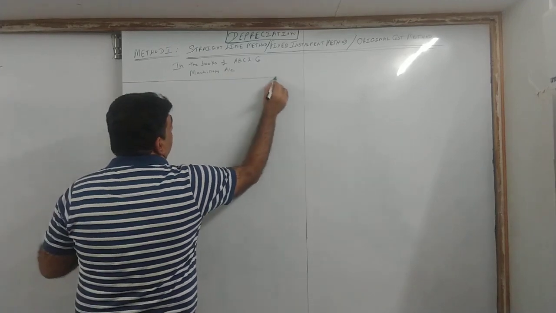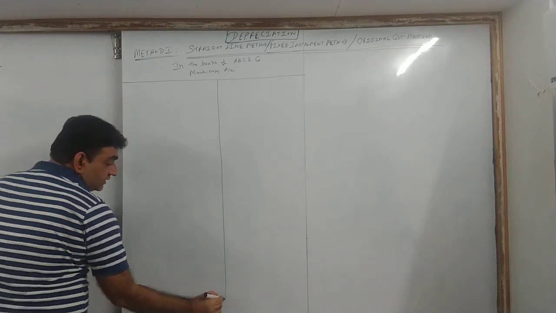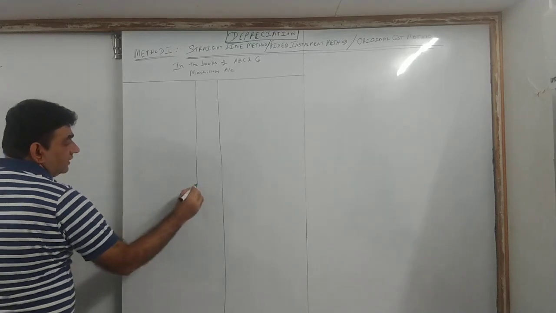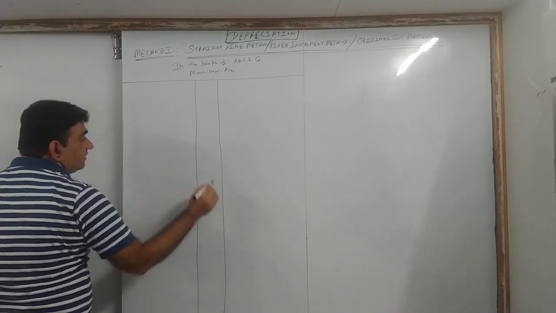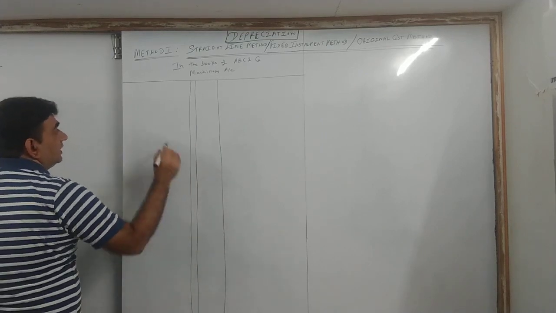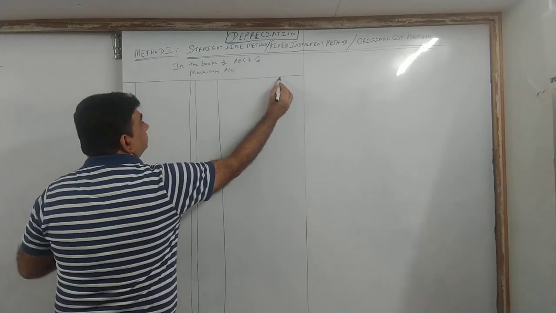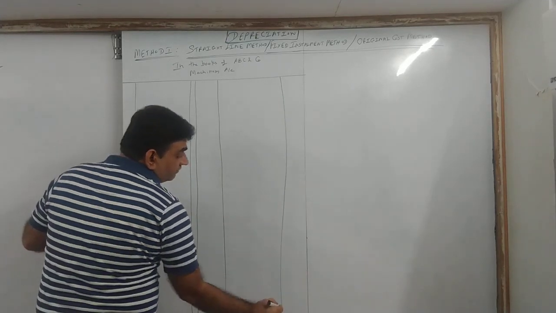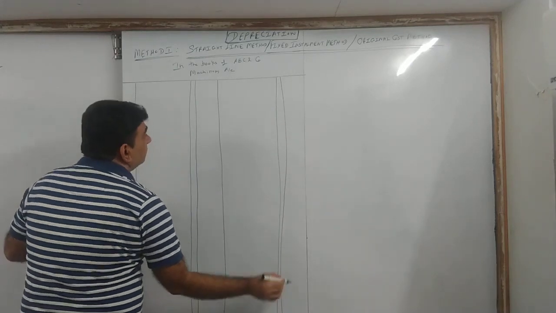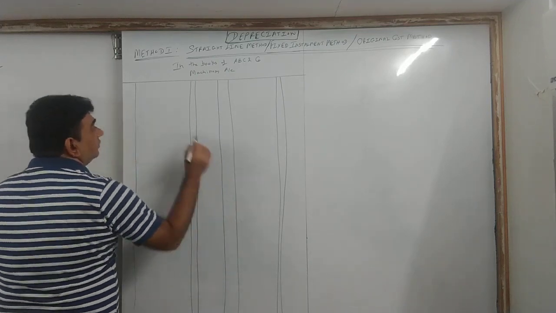Now, prepare your ledger the same way we do a normal ledger. Date, particulars, JF, amount.